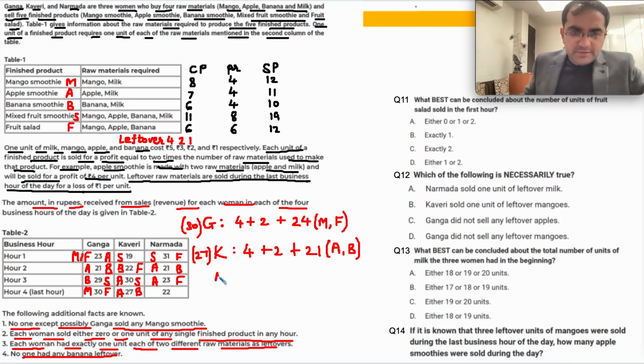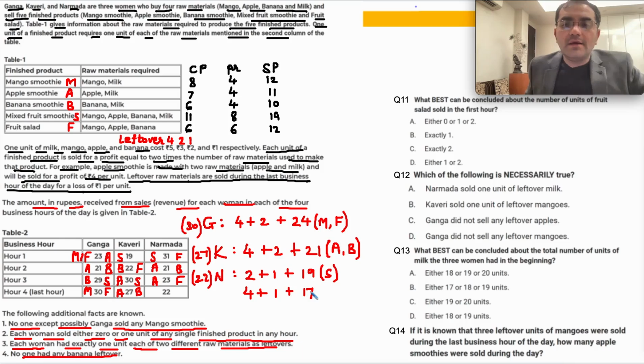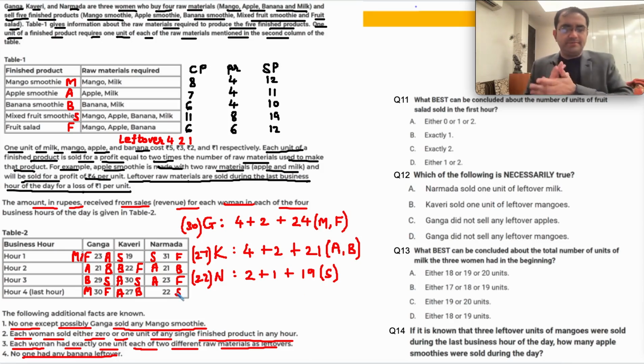Now we come to Narmada, who has a total of 22. 22 becomes 2 plus 1 plus 19. 19 is your mixed fruit smoothie. Or 4 plus 1, 5 plus 17. 17 is not possible. Or 4 plus 2 plus 16, and 16 is also not possible. So here she has sold a smoothie. Let's check if we have all of our cases, that nothing is missed.